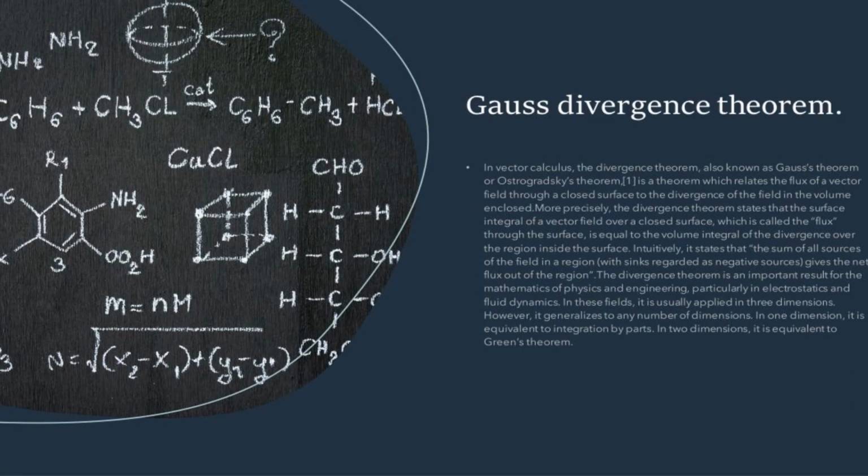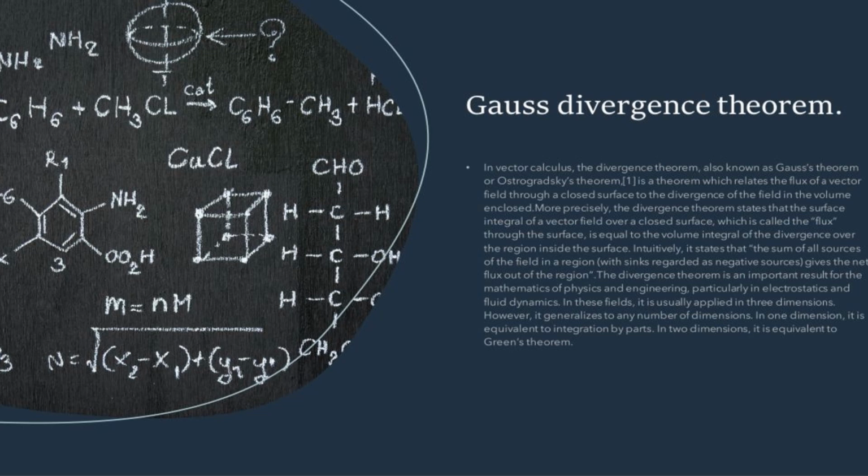Let us learn about Gauss divergence theorem. In vector calculus, the divergence theorem, also known as Gauss's theorem, relates the flux of a vector field through a closed surface to the divergence of the field in the volume enclosed. More precisely, the divergence theorem states that the surface integral of a vector field over a closed surface, which is called the flux through the surface, is equal to the volume integral of the divergence over the region inside the surface.